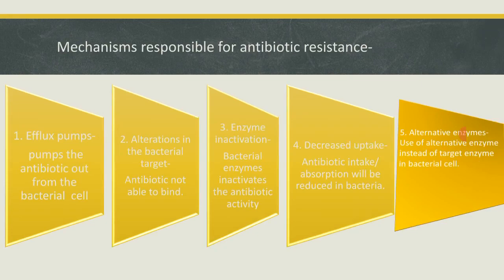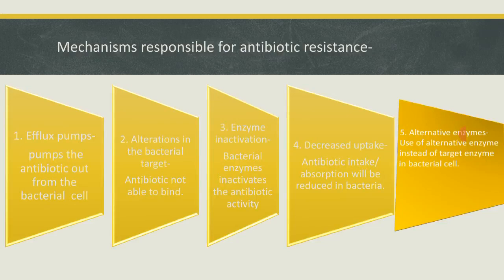Second is alterations in the bacterial target. They will modify the target of the bacteria in such a way that the antibiotic will not be able to recognize the target, because the structure of the target has been changed. So the antibiotic will not recognize it, and therefore it will be non-effective.